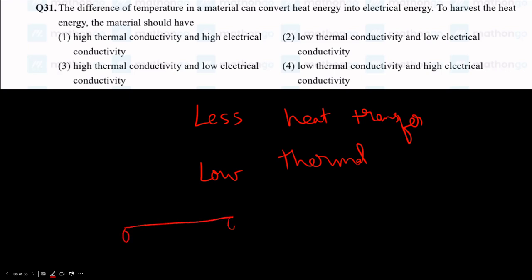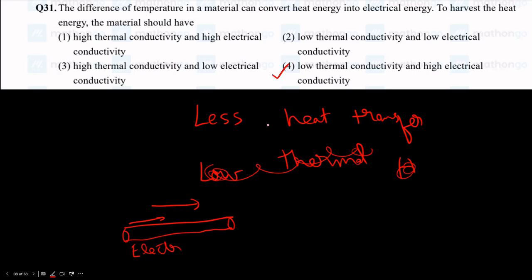So we want it to flow very easily through the wires, so our wires should have low electrical resistance. Okay, wait, sorry, I meant for less heat transfer we need to have low thermal conductivity, and for electricity to flow easily we need to have high electrical conductivity. So option 4 is correct.